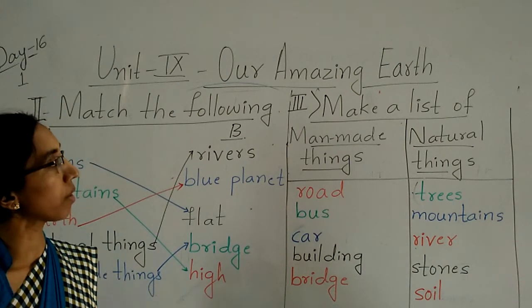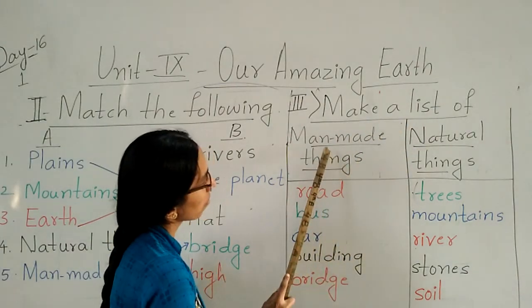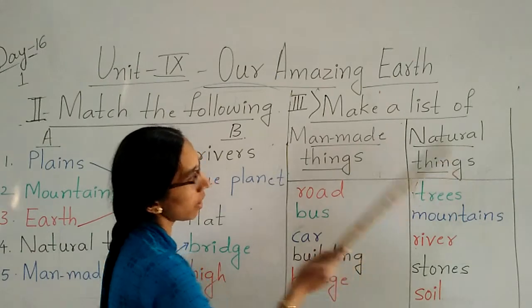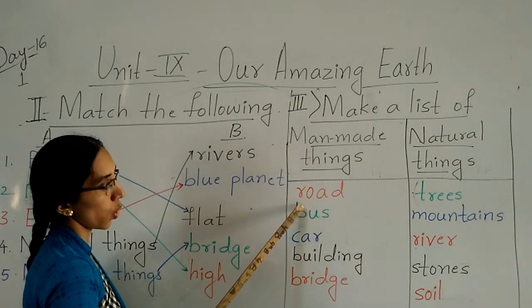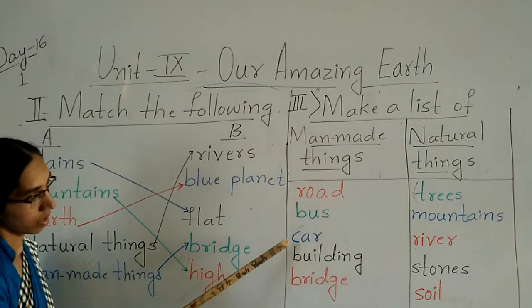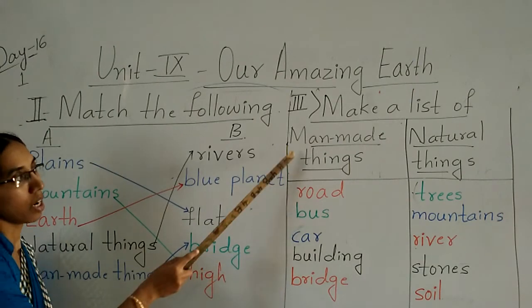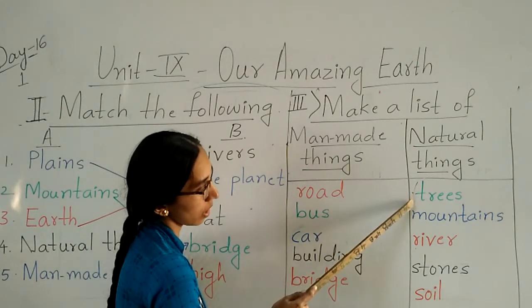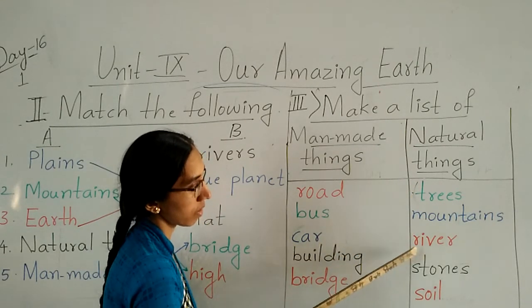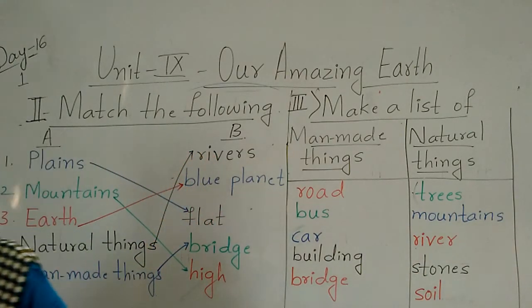You can say one more time. I will repeat this thing. Make a list of man-made things and the natural things. Say that man-made things: road, bus, car, building, bridge are the man-made things. In the natural things, trees, mountains, river, stone, soil are the natural things.